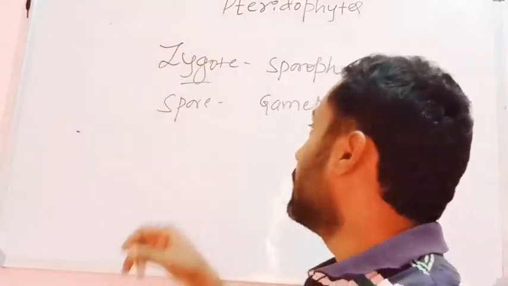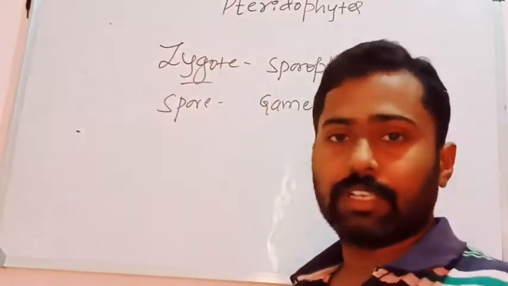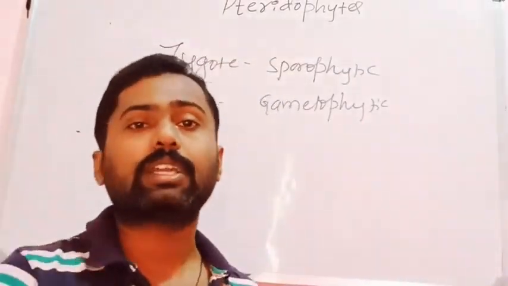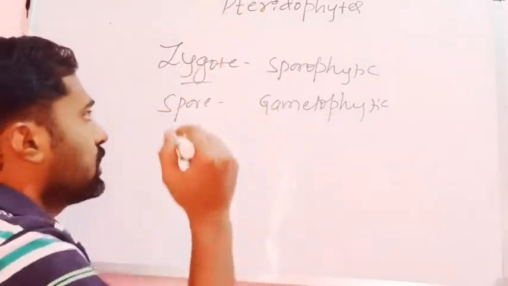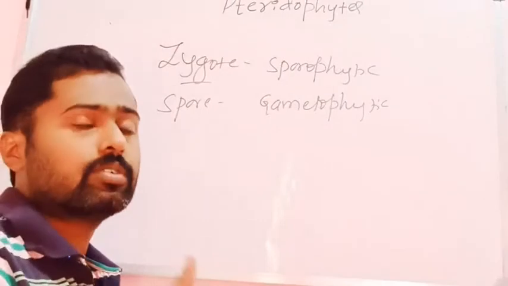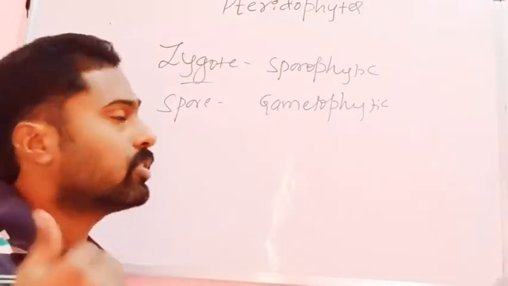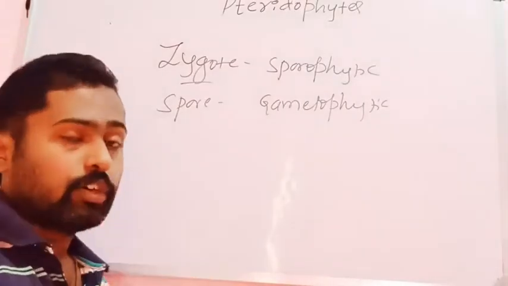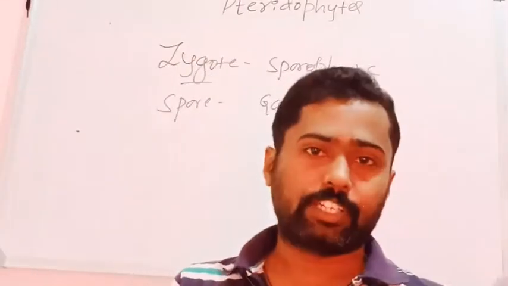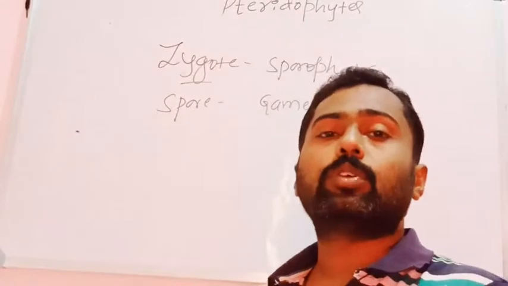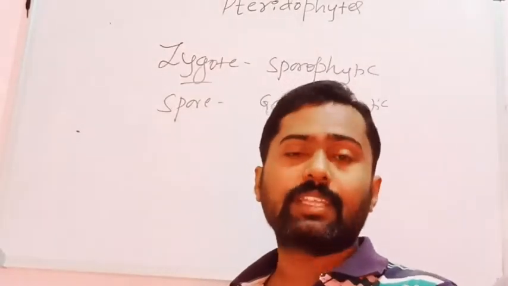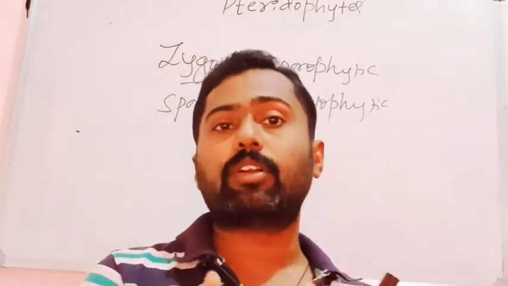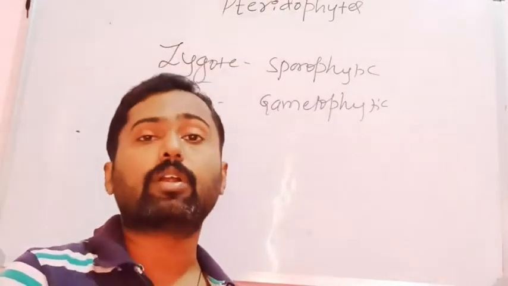Spore is the mother cell of gametophytic generation, because the germination of the spore results in the formation of the gametophyte, whereas the zygote divides and produces an embryo, where embryo later develops into a diploid sporophyte. So the pteridophytes also exhibit alternation of generation. The dominant plant body of pteridophyte is diploid in nature. Hence the life cycle seen is a diplontic life cycle.